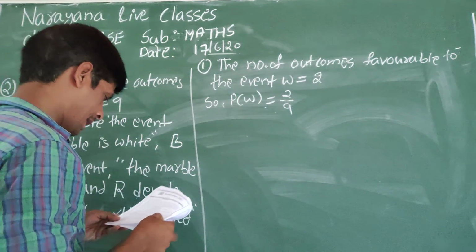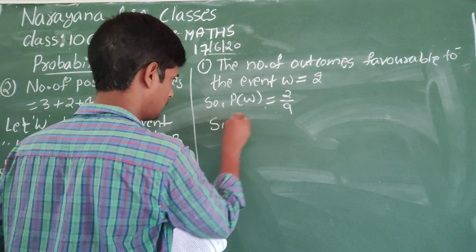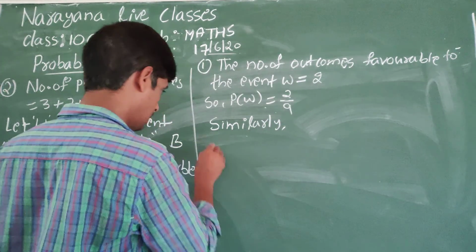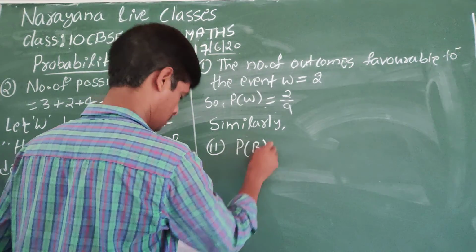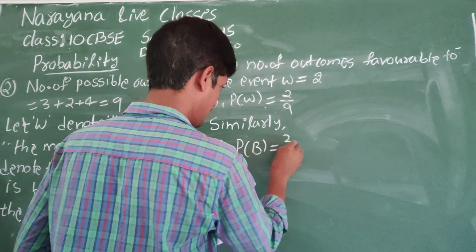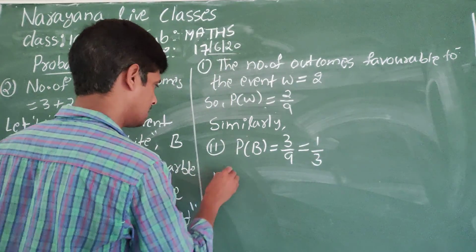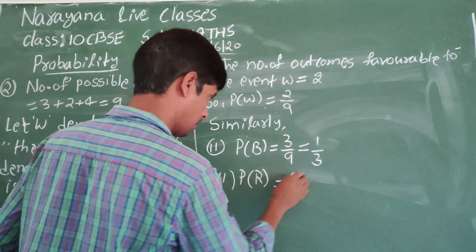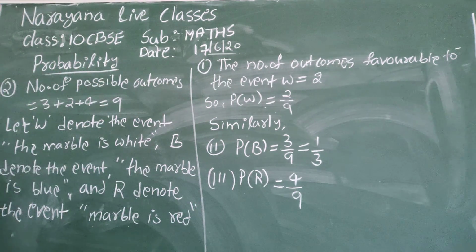Similarly, in the second question, the probability of blue is 3 by 9, nothing but 1 by 3. In the third one, the probability of red is 4 by 9. Let's have a look at the solution once.